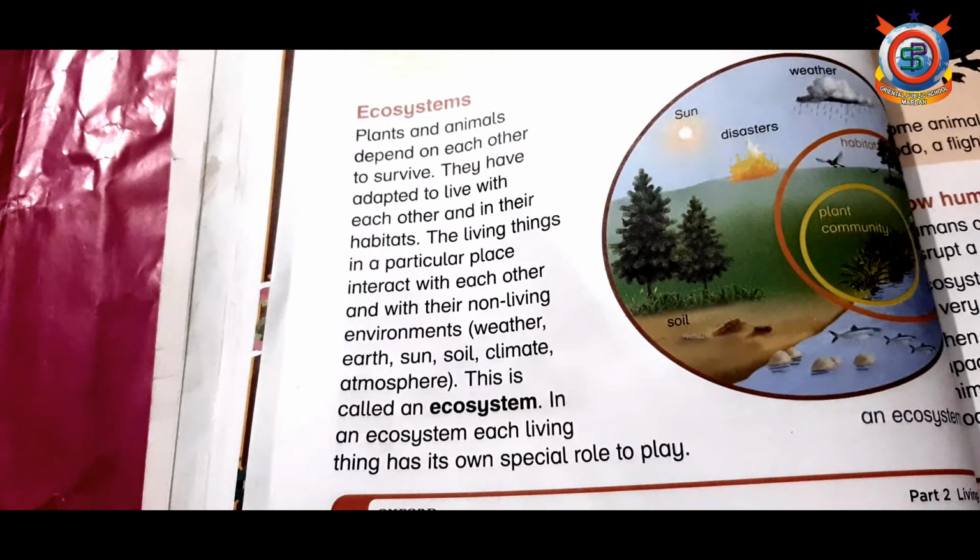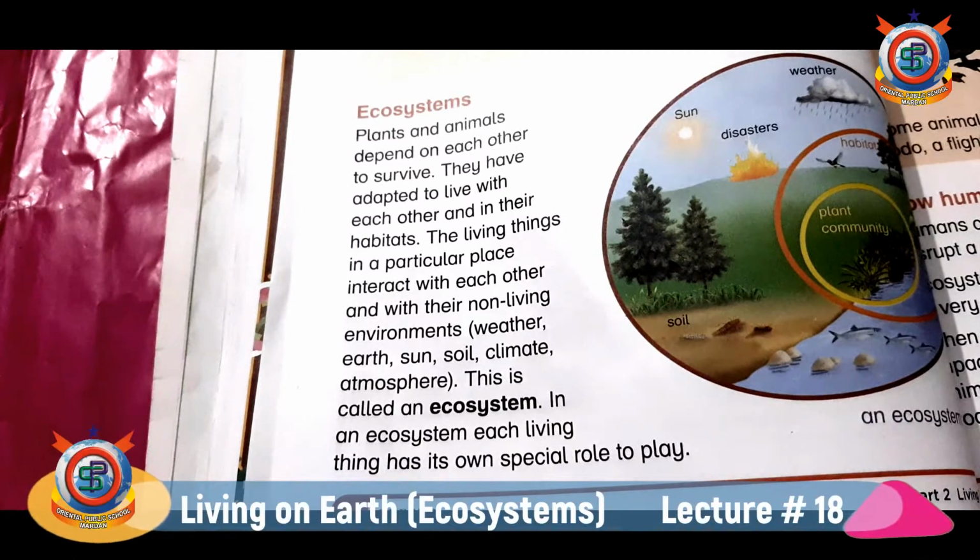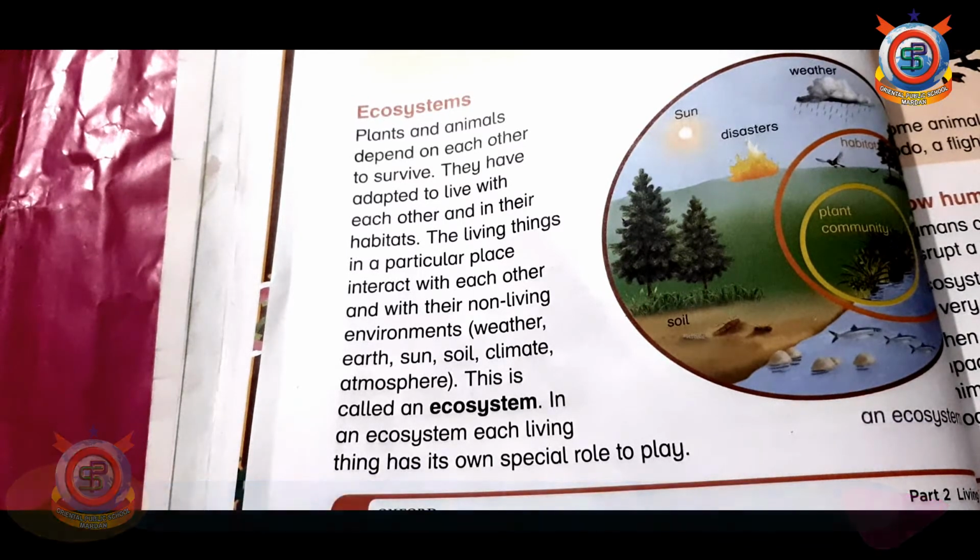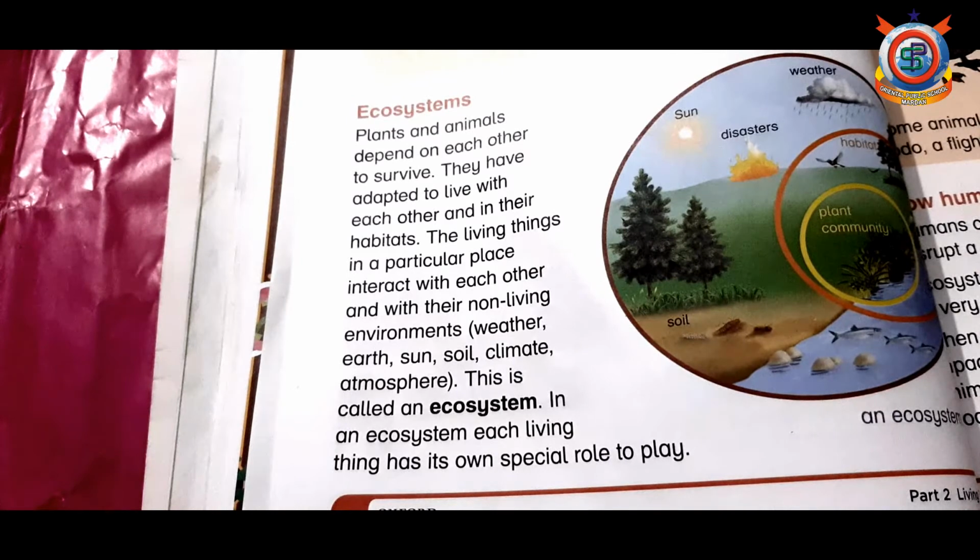Our environment is divided into two components, living component and non-living component. Living components are plants, animals, microorganisms, birds, etc. And non-living components are fire, air, sunlight, soil, weather, climate and atmosphere.